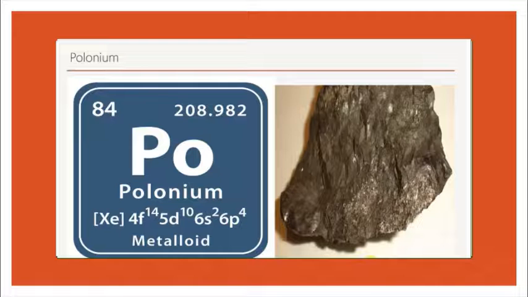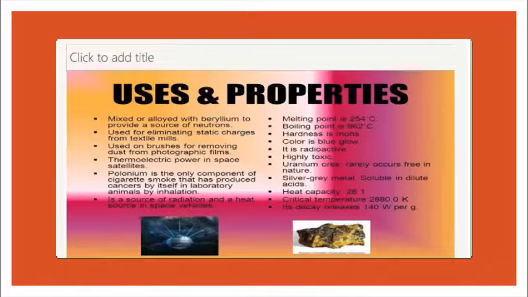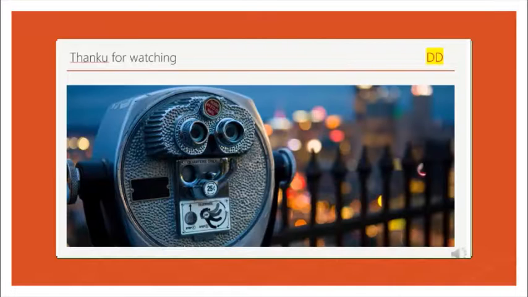Polonium, atomic number 84, atomic weight 208.9. Uses of polonium: mixed or alloyed with beryllium to provide a source of neutrons, used for eliminating static charges from textile mills, used on brushes for removing dust from photographic films, and for thermoelectric power in space satellites. Polonium is the only component of cigarette smoke that has produced cancer.